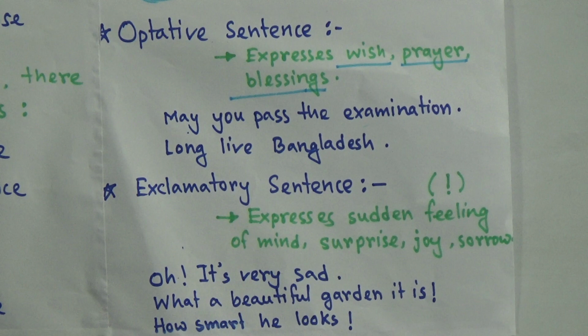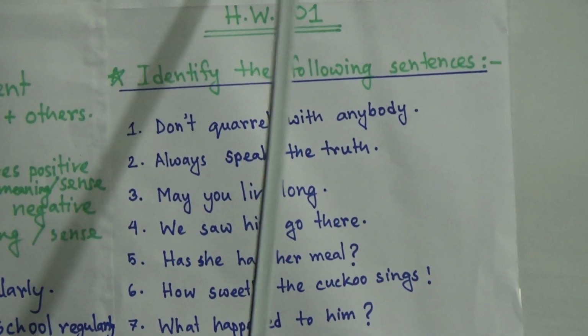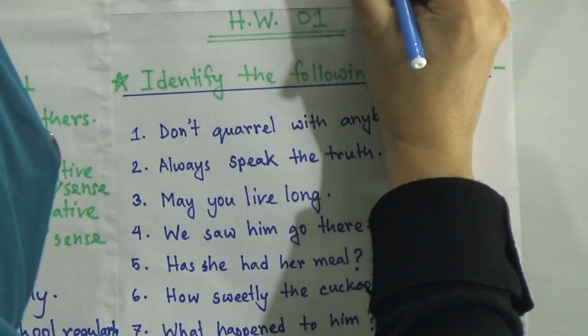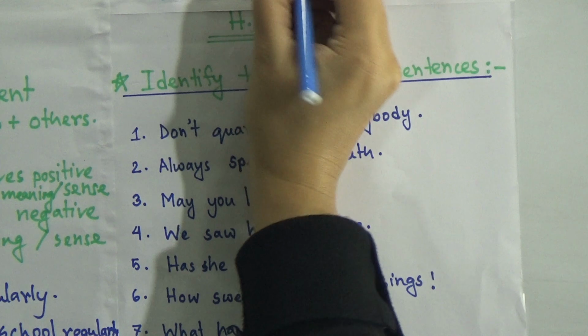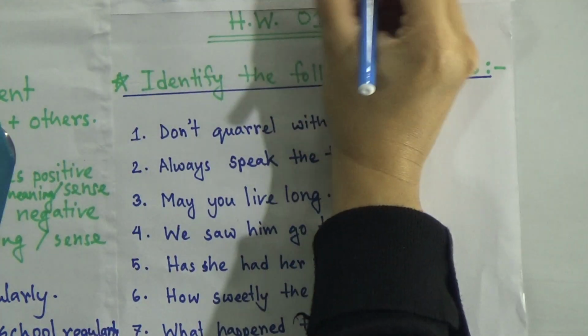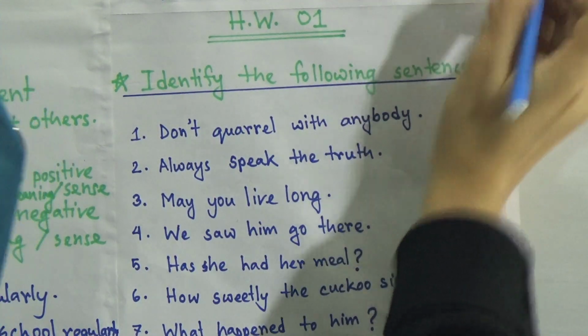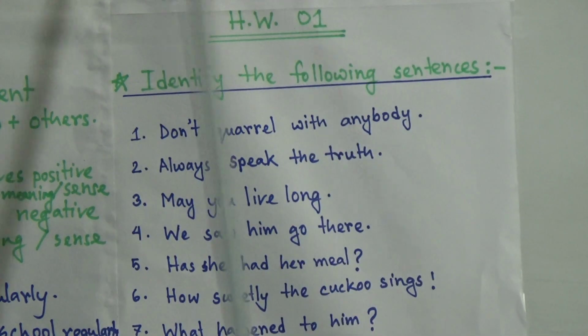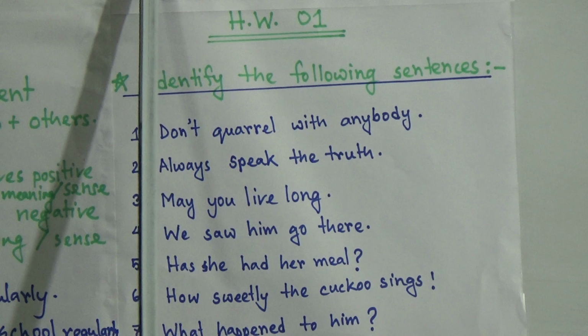So what is an exclamatory sentence? An exclamatory sentence is a sentence which expresses sudden feelings. So this is important, which expresses sudden feelings of mind, and surprise, joy or sorrow. So any kind of sudden feelings will be included in exclamatory sentences.